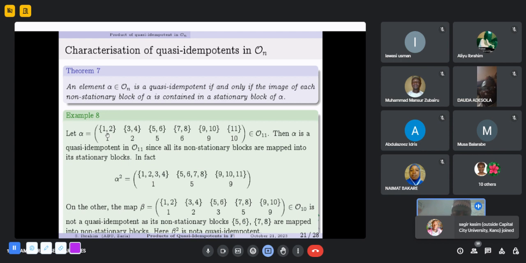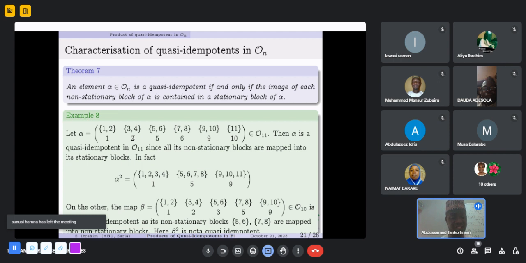Let n equal 11, and let alpha be this map. This map has blocks {1, 2}, 3, 4, 5, 6, 7, 8, 9, 10, and 11. You can see that the first block is stationary because it contains its image. The second block is not stationary because it does not contain its image. The third block is also stationary because it contains its image. Likewise, this block is not stationary because it does not contain its image. This block is stationary because it contains its image, and this block is not stationary.